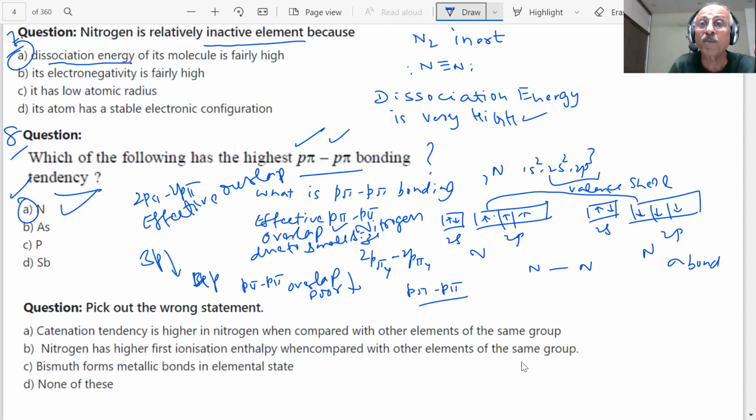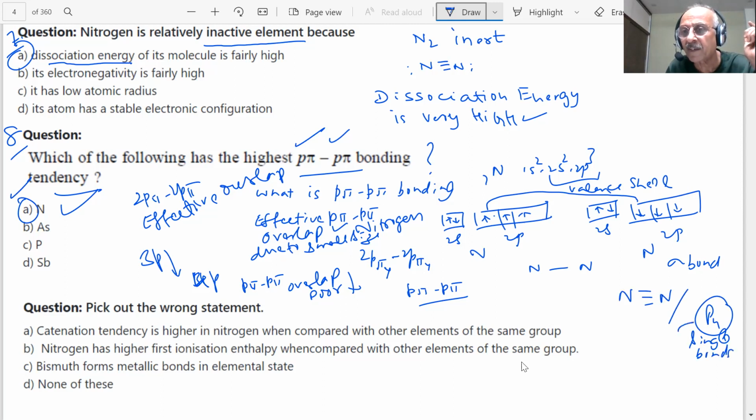That is why nitrogen is forming a very strong triple bond, student. Whereas phosphorus forms P4, student. They are single bonds. Single bond, students. Because the p pi bond is weak, very weak, because it involves 3p orbital, student, which is larger in size, therefore it will be weak.